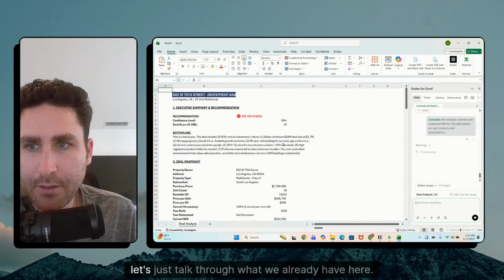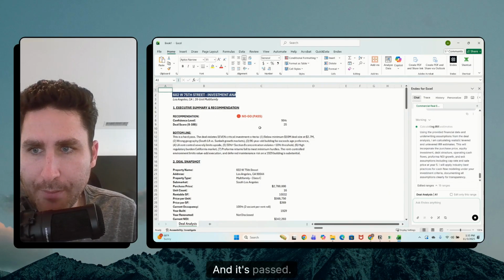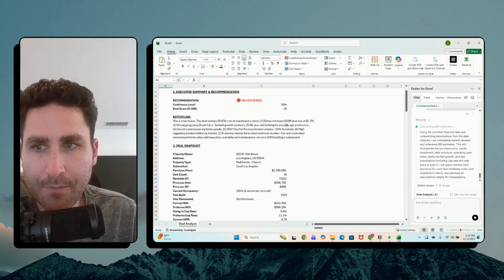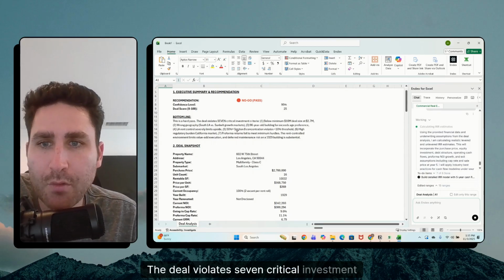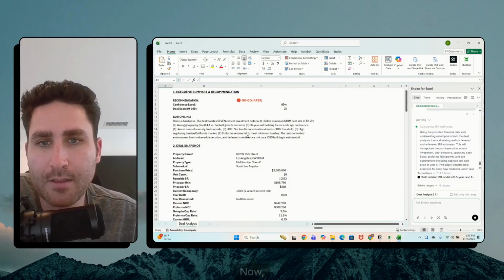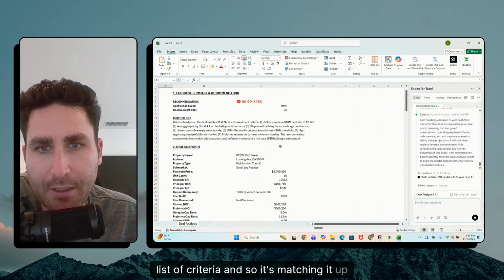But in the meantime, let's just talk through what we already have here. So executive summary, it's a no-go and it's a pass. Confidence level, 95%. Deal score, 25 out of 100. Here's the bottom line, right? This is a hard pass. The deal violates 7 critical investment criteria from our list. Now, we gave it a very robust list of criteria, and so it's matching it up against that.